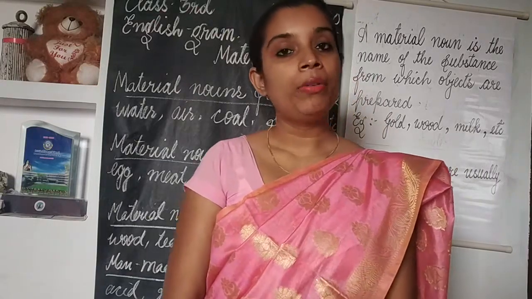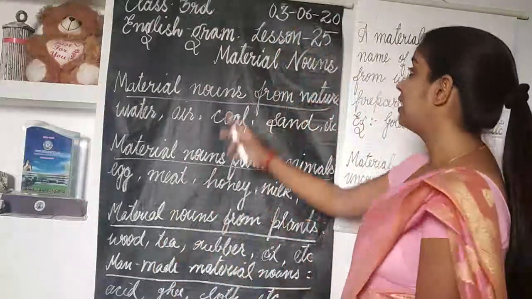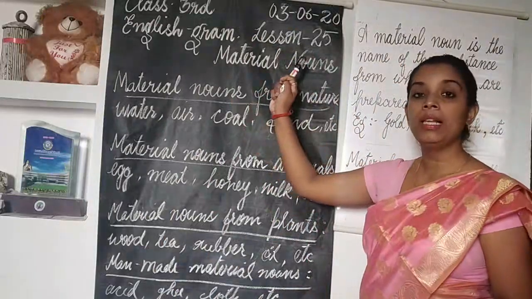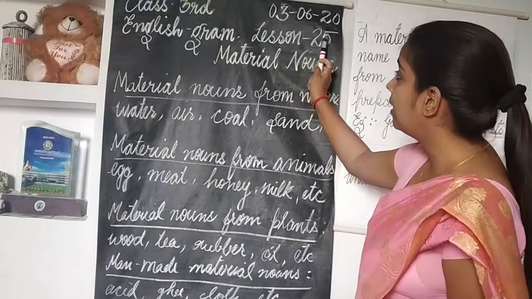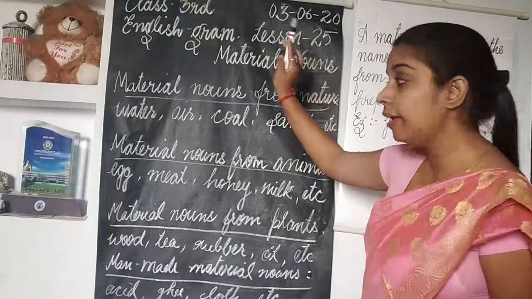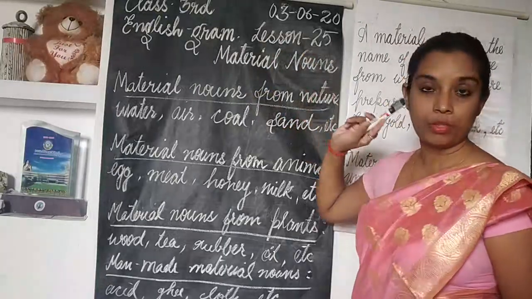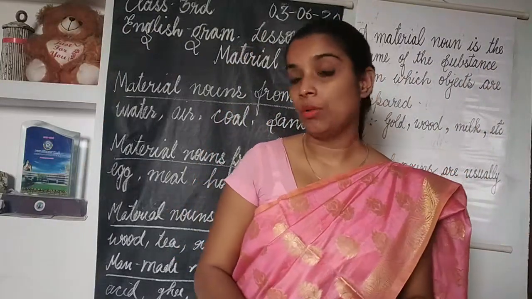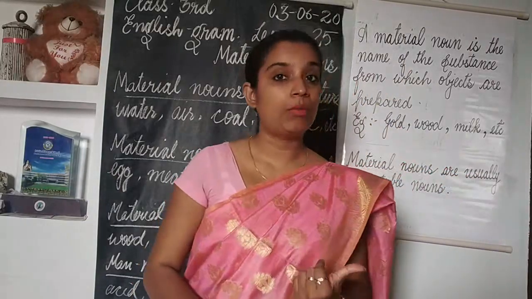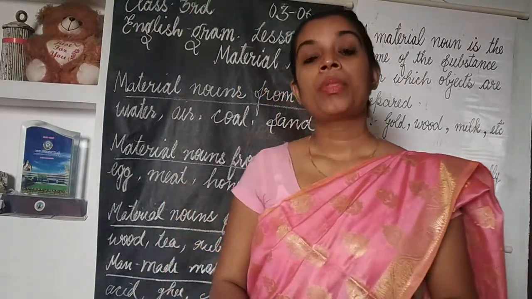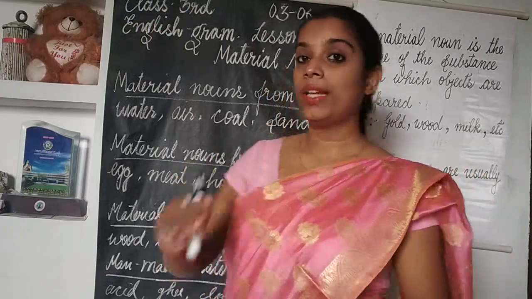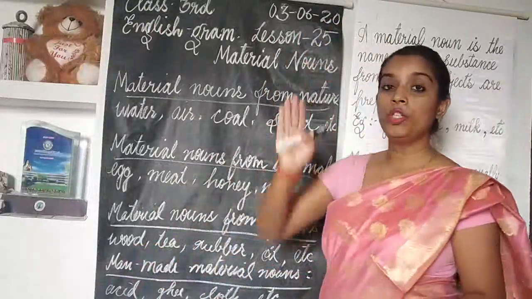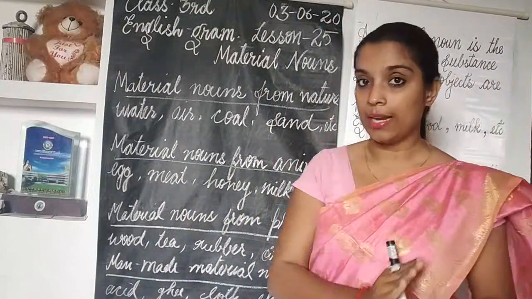Today we are going to start another lesson, lesson number 25, material nouns. Now see children, when I taught you about nouns, I told you that there are basically two kinds of noun, countable nouns and uncountable nouns. So today I am going to tell you about material nouns, which are uncountable nouns.